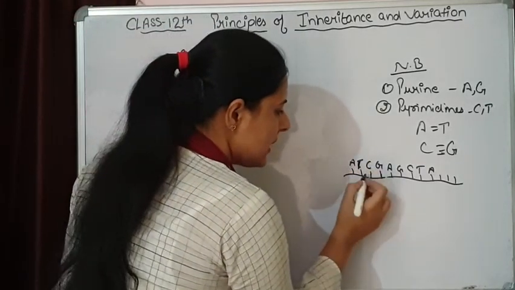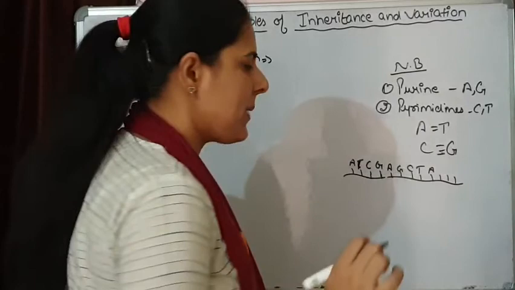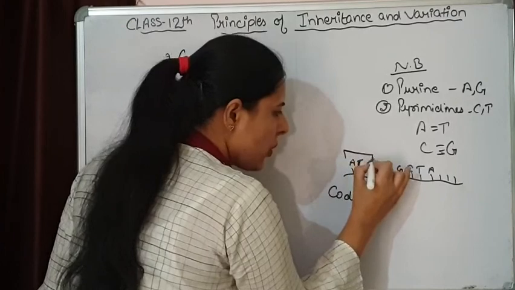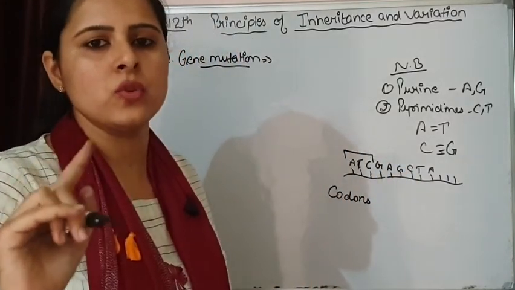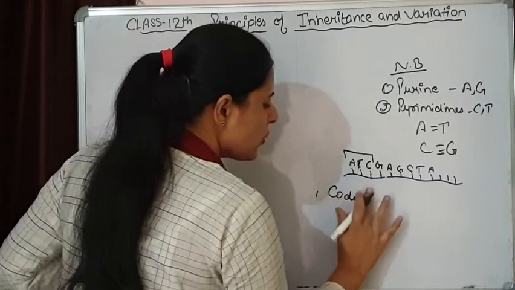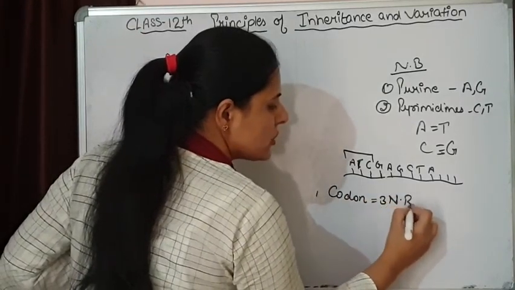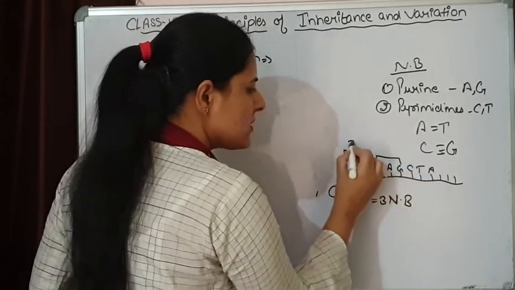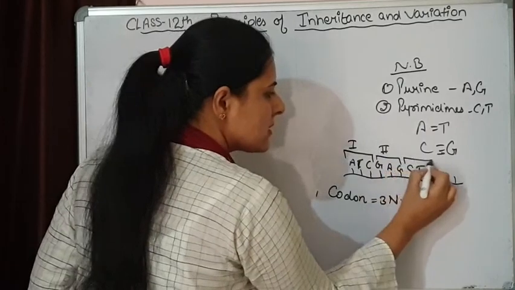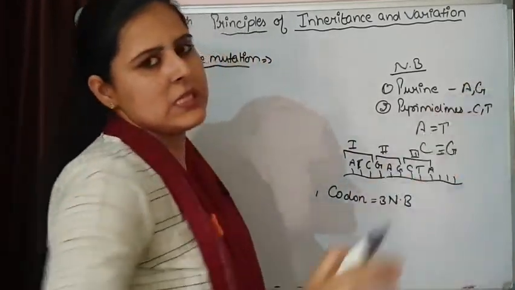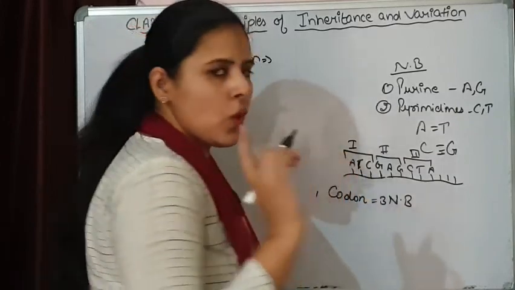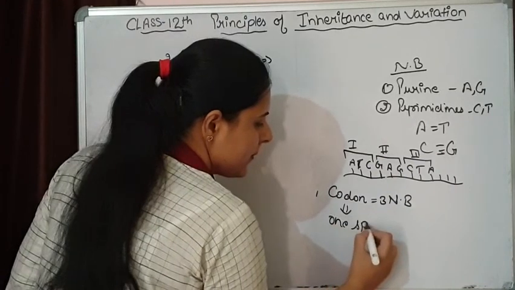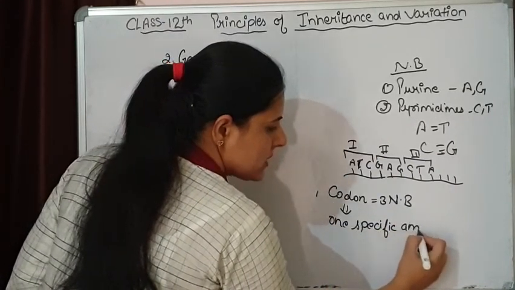The nitrogenous bases that are present on the mRNA are known as codons. One codon is made by 3 nitrogenous bases. So one codon is equal to 3 nitrogenous bases. Now the second codon will be again the next 3. This is the first, this is the second, this is the third, fourth, fifth, sixth, seventh. One codon is going to code for one specific amino acid.